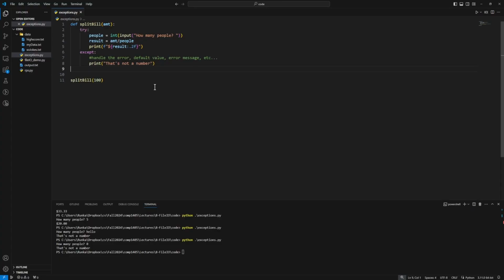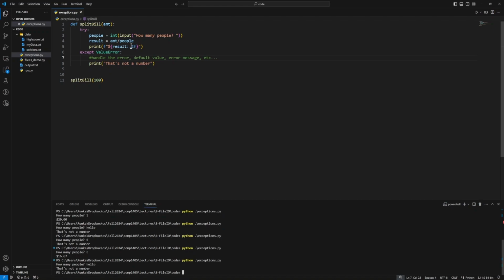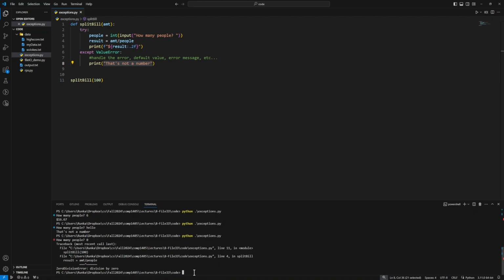So for example, if we only wanted to catch the error from converting our input into an integer, we could say except value error, and then we'd handle that error. So if we try this code, we want to divide our bill by 6 people, that's fine. If we want to divide our bill by hello, it says that's not a number, which is the exception handling code here. And if we want to divide by 0 people, notice that didn't get caught by the same branch. And since we didn't have a branch for it, it resulted in a standard runtime error that crashed our code. We get zero division error, division by 0.